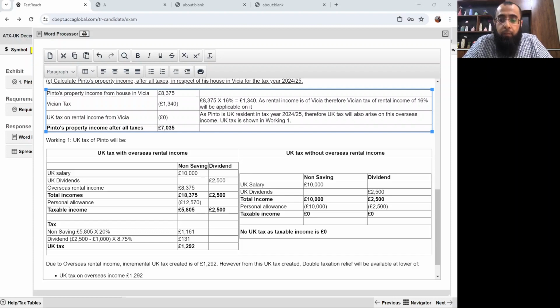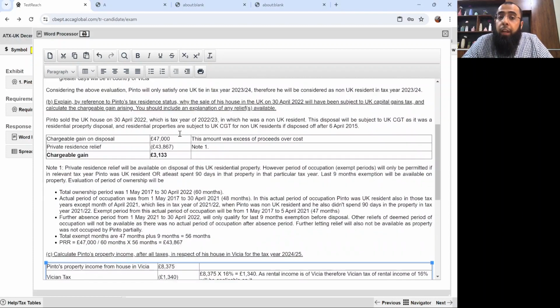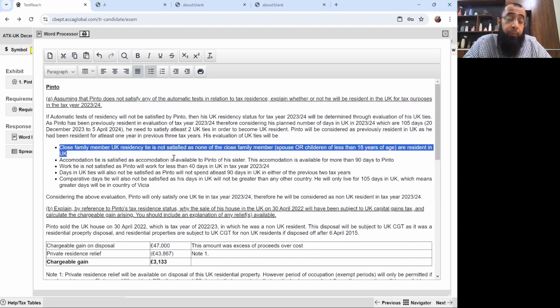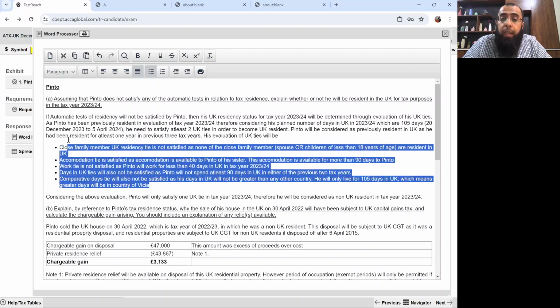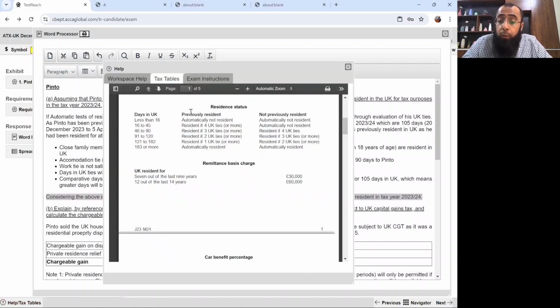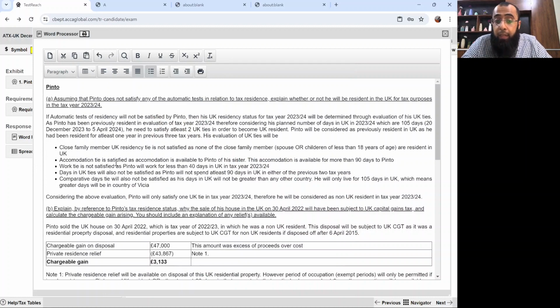Let's look at it. If we look at this entire question, the first requirement was relating to residence determination: if automatic tests are not applicable, how will you determine the residence status? We looked at the UK ties, the table through which we look at the ties and the number of days. We evaluated all of the UK ties, and then we determined that in the tax year 23-24, he was not a UK resident. Using this tax table, we looked at the column of previously resident, since he was resident in any of the previous three tax years, so we looked at it carefully, and then the ties.